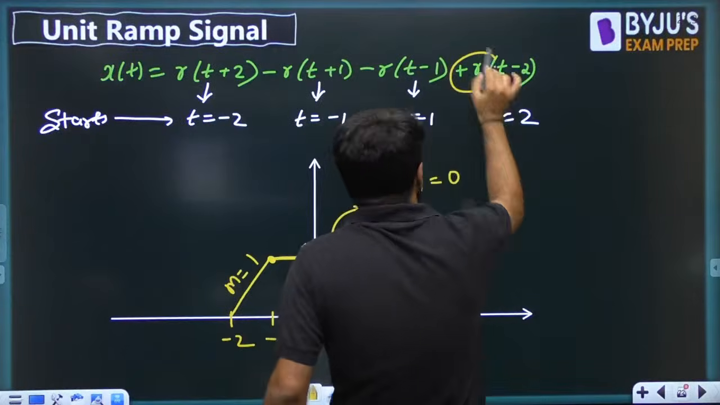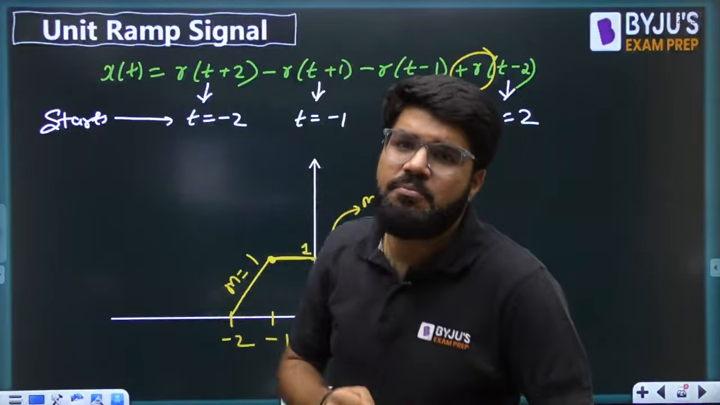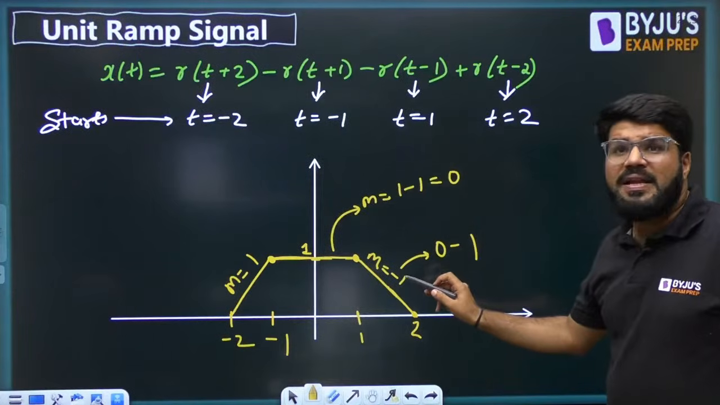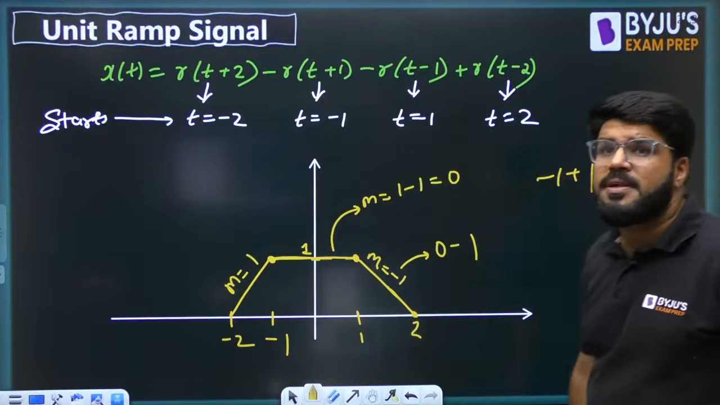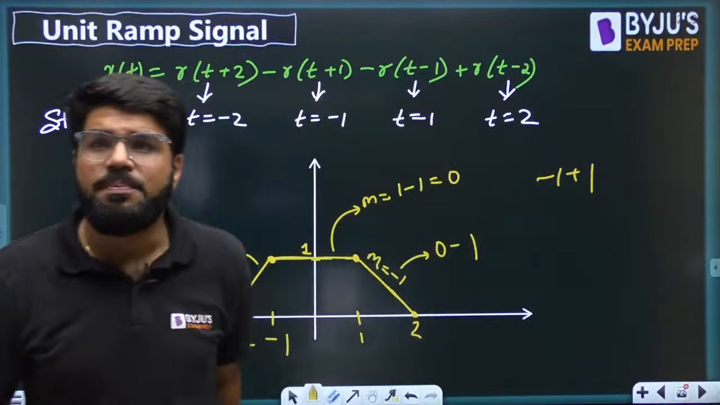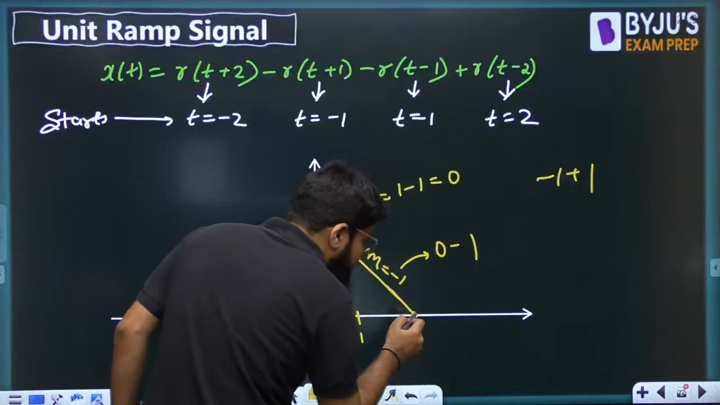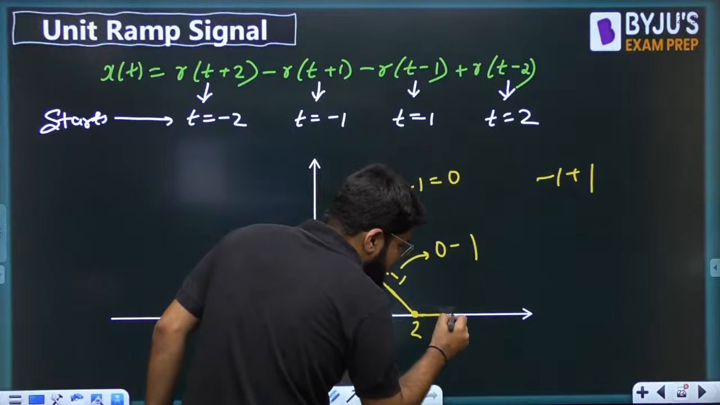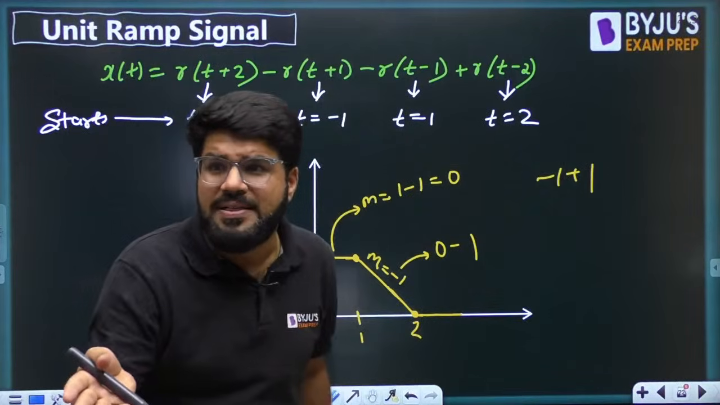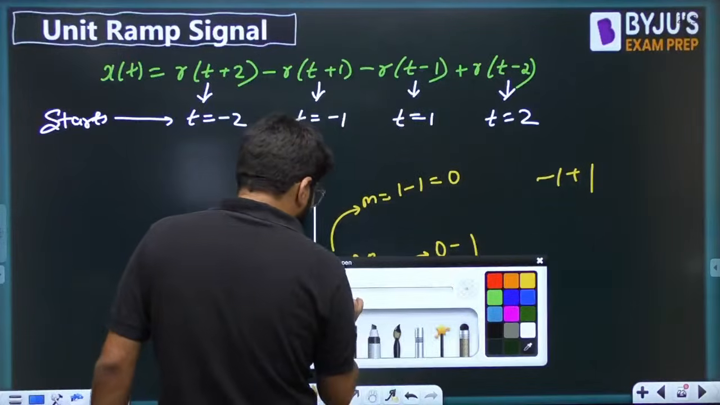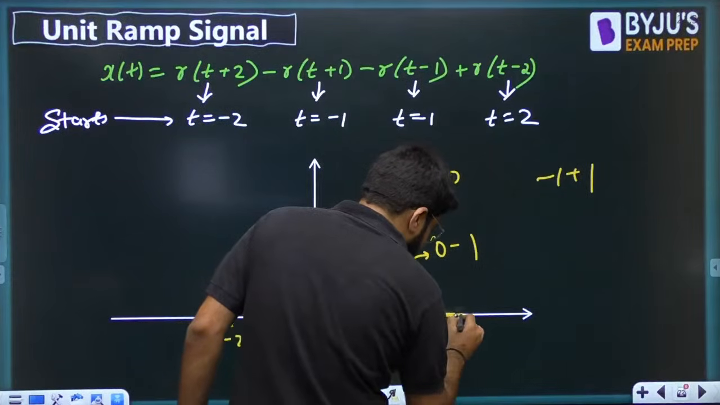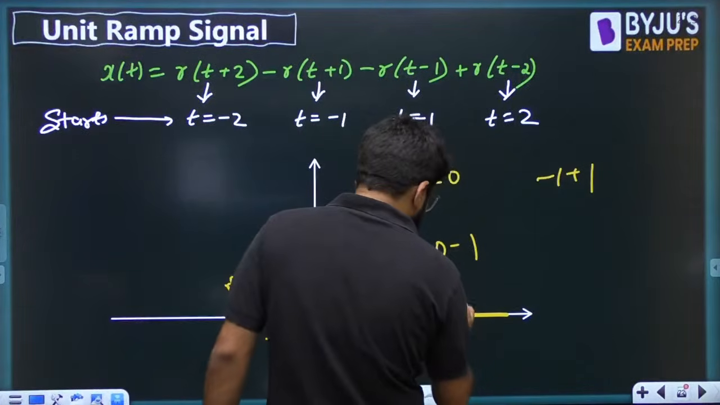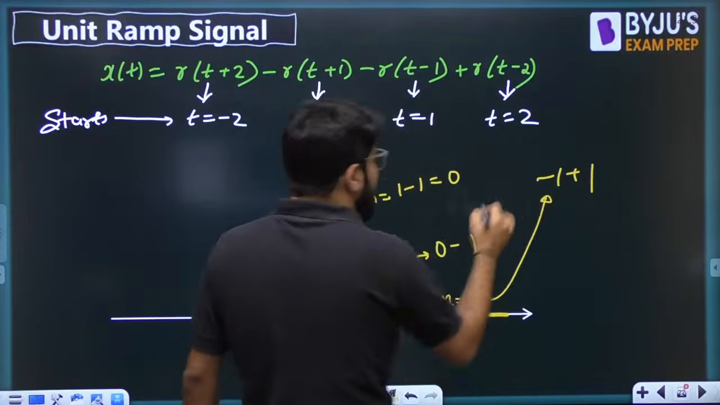At t equal to 2 there comes another ramp signal which is going to be added this time. The slope will be added. What is the current slope? Minus 1. So now the slope will become minus 1 plus 1, and that is 0. So from here 0 slope. You are already on the x-axis, so 0 slope means x-axis. 0 slope is either the x-axis or parallel to the x-axis. So here it represents the x-axis. Clear? This is again 0 slope because it is minus 1 plus 1.